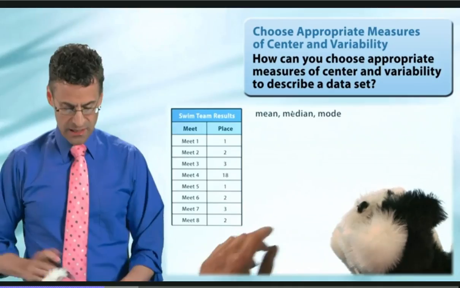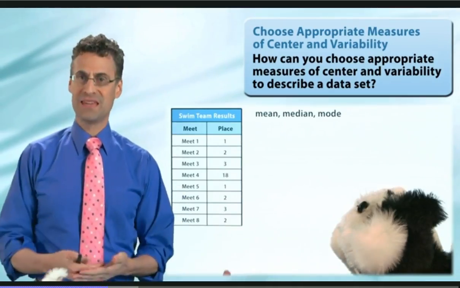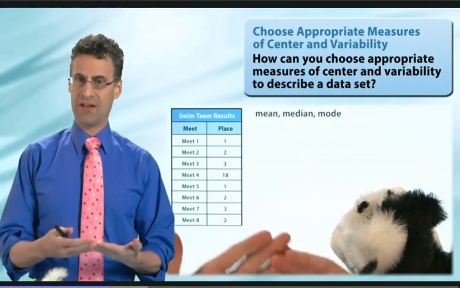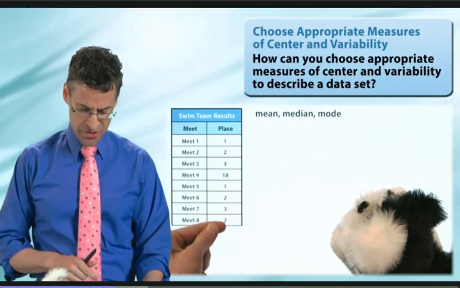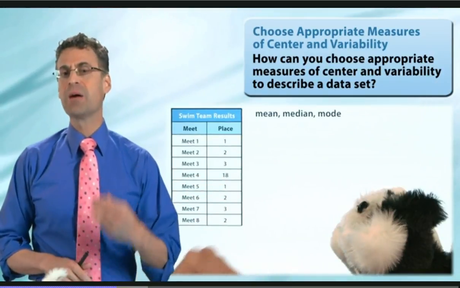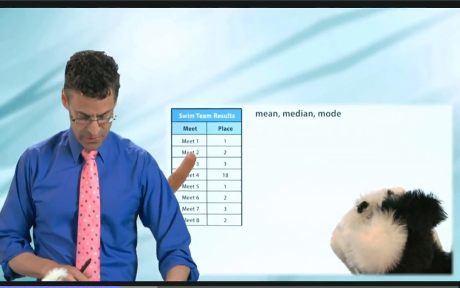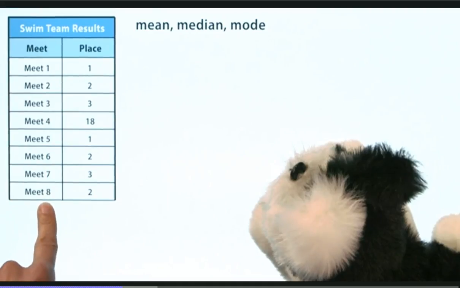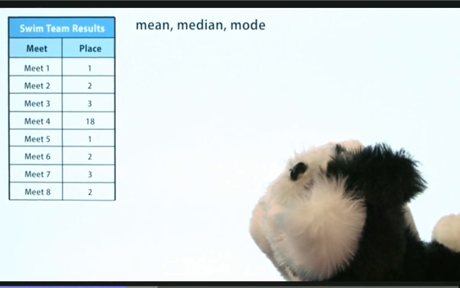Okay, so let's take a look at the mean. Well, what does the mean mean? Well, the mean is the numerical average, which means you just add up all of the numbers in your data set and then divide by the total number of numbers you have. In this case, we have 8 because there were 8 meets. So we would add up all of these numbers and divide by 8, and that would give us the mean.